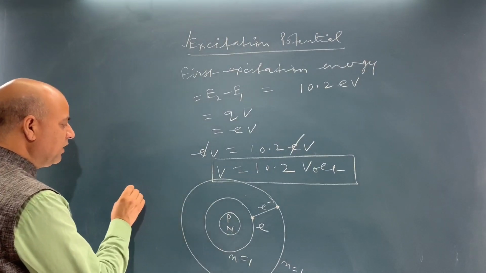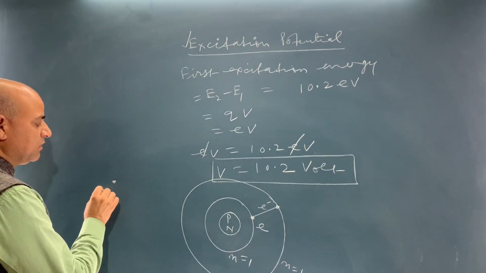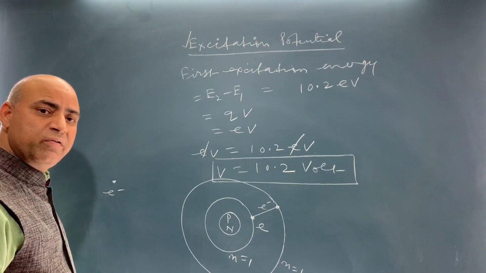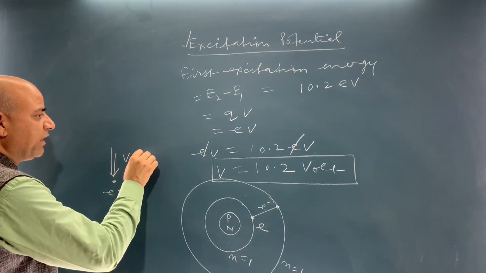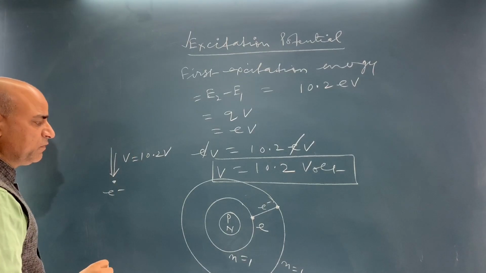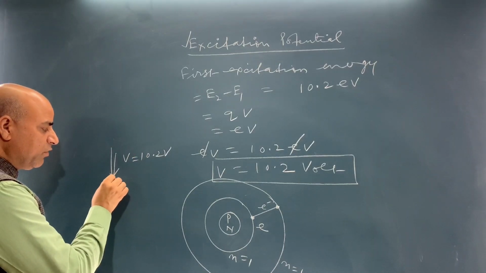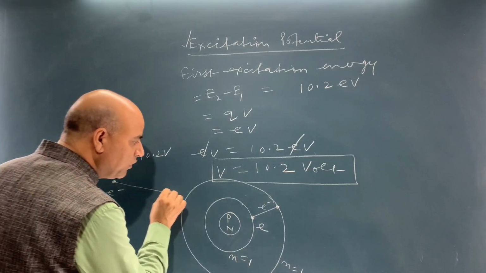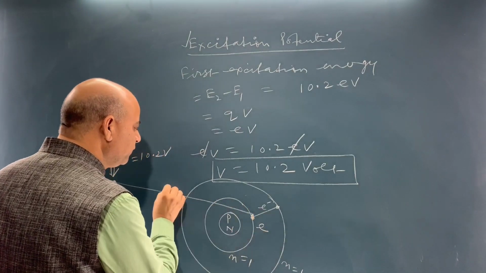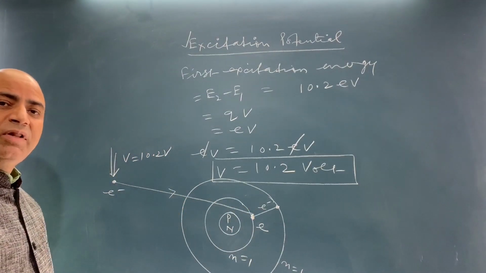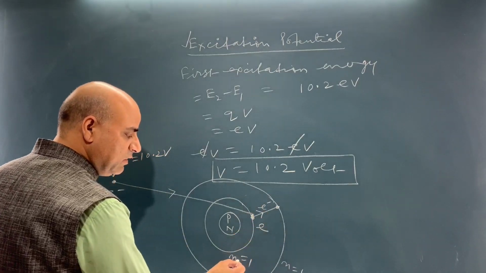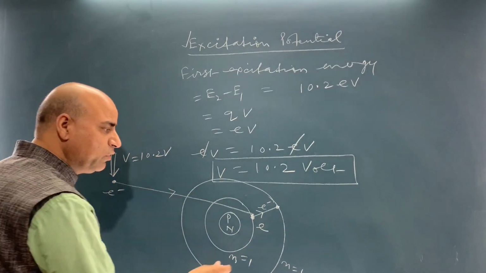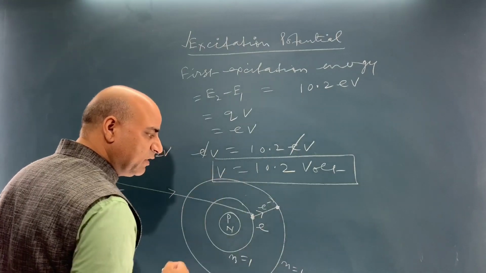So, what will happen in this case? This is the accelerating electron. Here this electron needs the potential 10.2 volt. Now, when this electron is accelerated, it will move towards the electron which is revolving in the orbit, and that electron will jump from the ground state of the atom to the excited state of the atom.